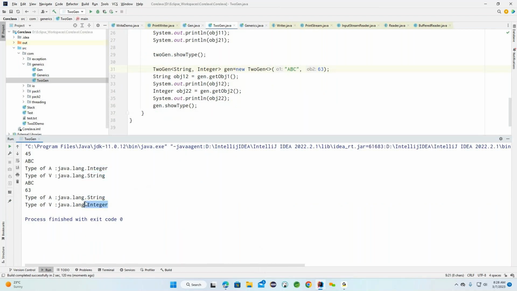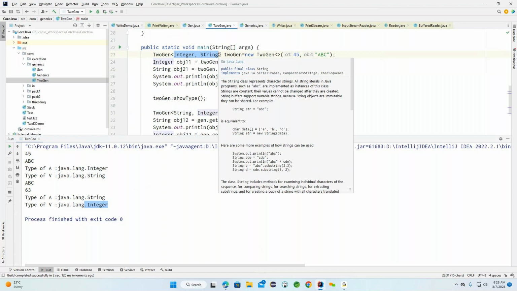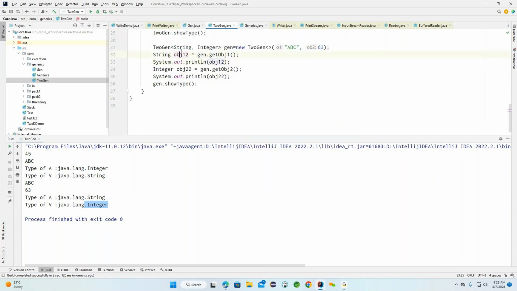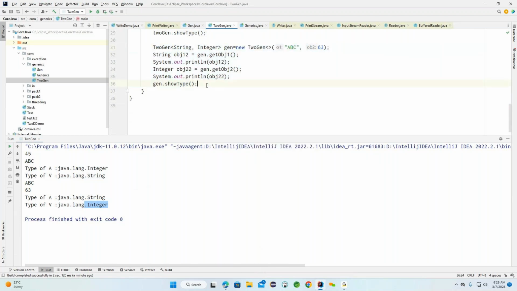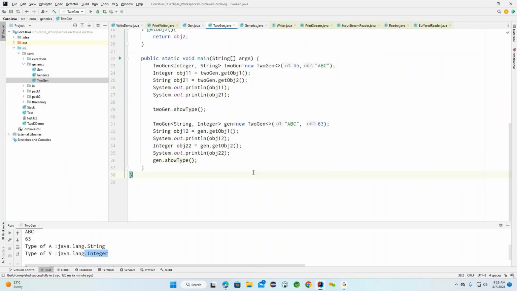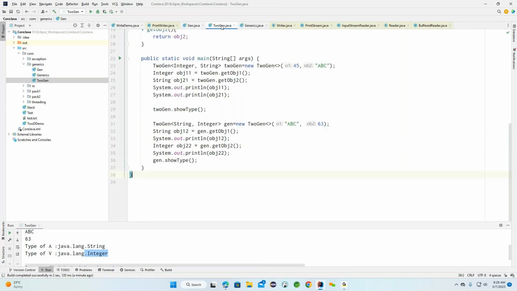So using two parameters, we can provide any number of data types and in any order. First we came up with integer and string: integer is first and string is second. For the second example, string position is 1 and integer position is 2. But if you come up with a different object, we can go for integer comma character, integer comma string, integer comma double, integer comma float, integer comma person also. The customized object type we can go for in tomorrow's session. This is what we discussed in the simple example on this generic concept. The first one was with a single parameter, and this is the two parameter example we discussed here.